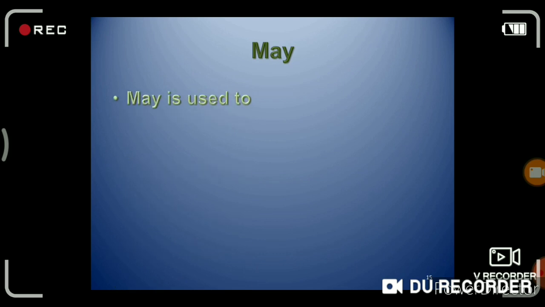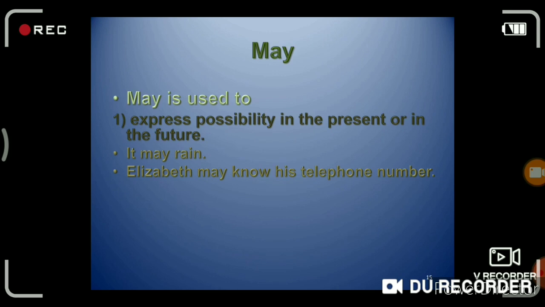The next is may. May is also important, and may is used to express possibility in the present or in the future. It may rain. Elizabeth may know his telephone number.